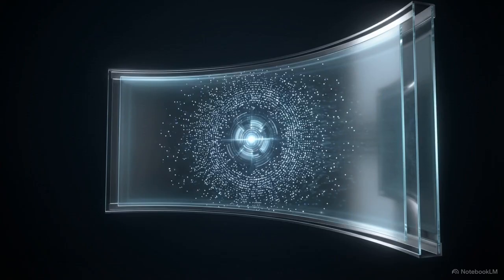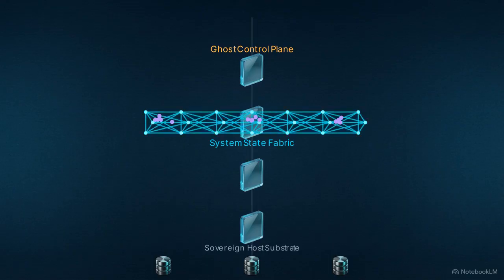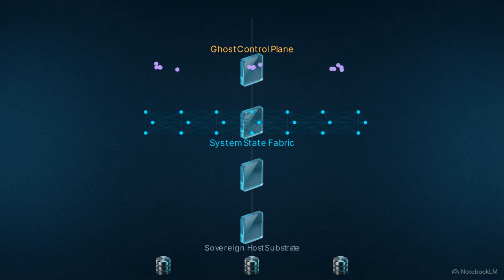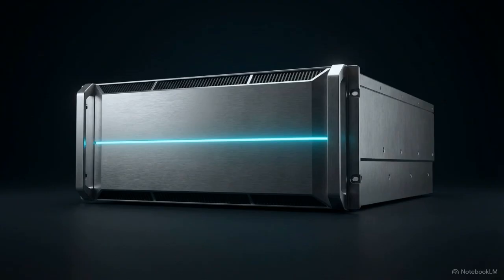The system state fabric acts as the operating system's self-awareness, continuously aggregating telemetry. Telemetry is the automated collection and transmission of data from remote sources for monitoring. This fabric processes system health without holding any mutable internal state of its own. The Ghost control plane takes that raw telemetry and snaps everything into a rigid grid of infrastructure-grade orchestration. It removes the unpredictable, non-deterministic behaviors common in standard agent setups. This real-time deterministic self-awareness separates a brittle, hacked-together script from an adaptive, enterprise-grade operating system.